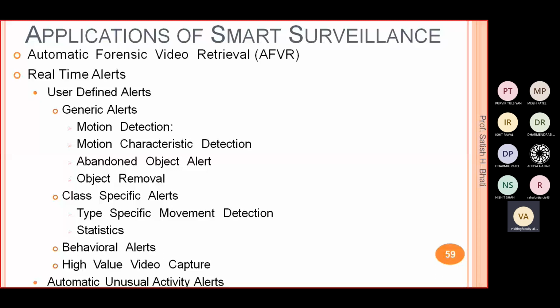Then object removal. We'll discuss all this in detail.